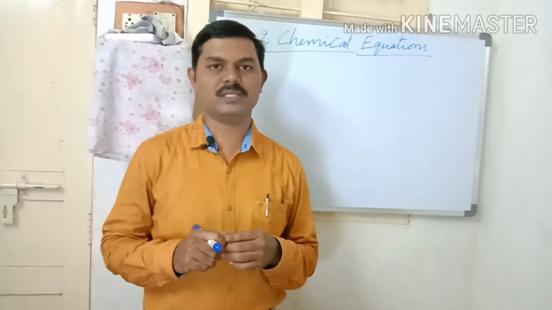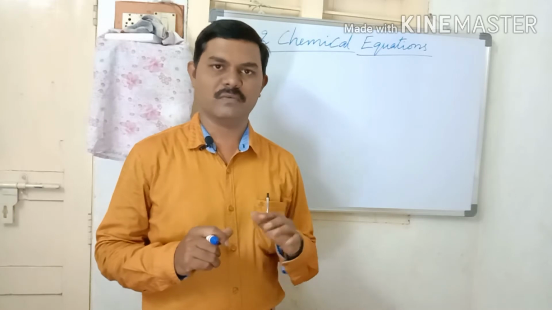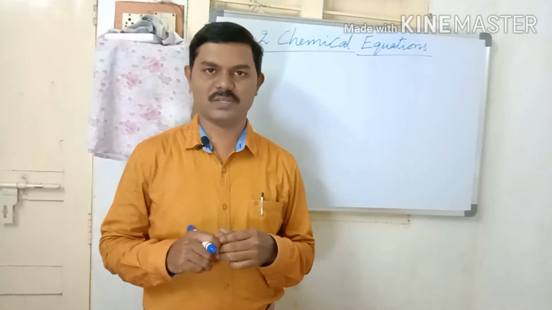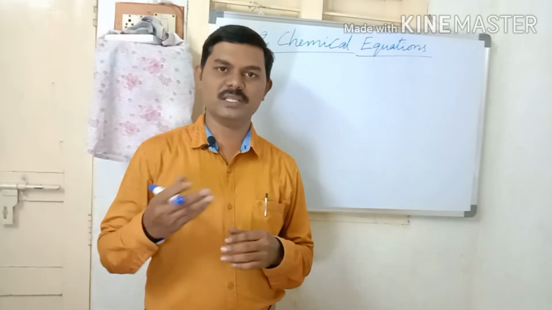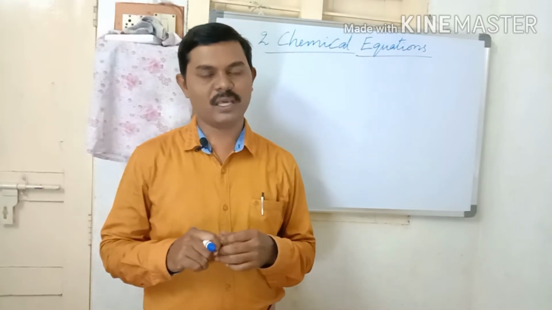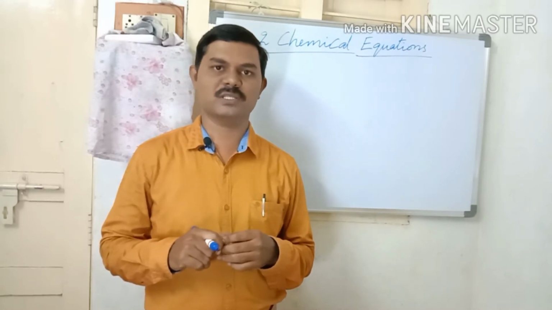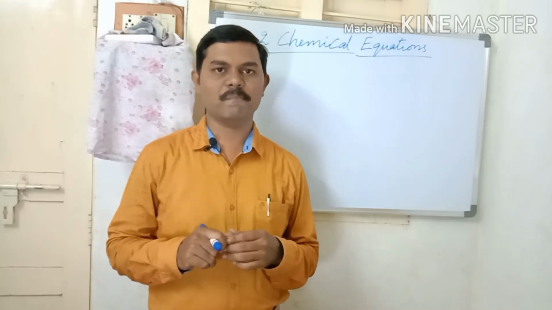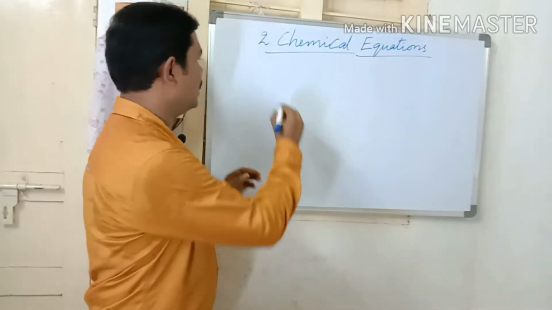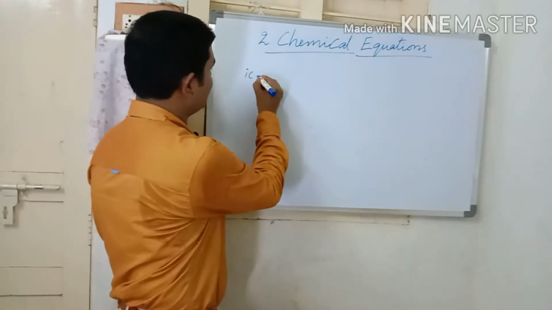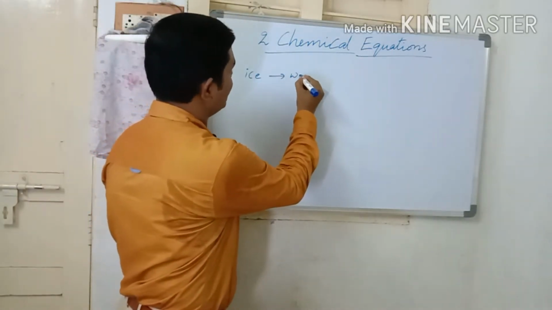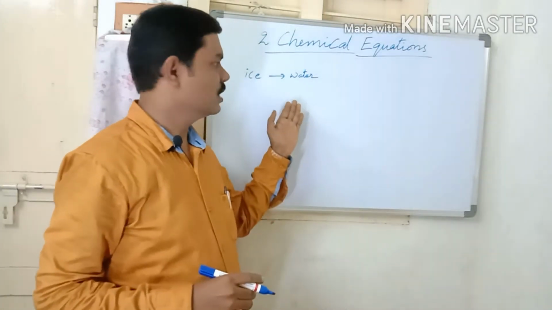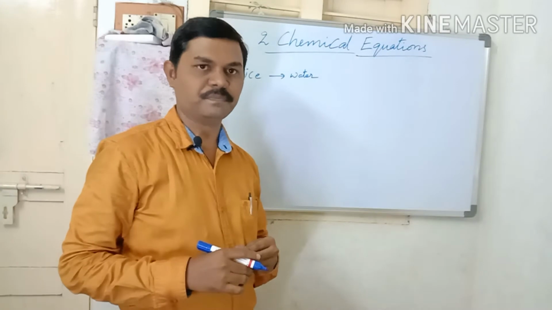Some changes take place around us temporarily, without the formation of a new substance. Those changes are called physical changes. Some changes take place permanently, by the formation of new substances. Those are called chemical changes. For example, ice changes into water and water changes into ice. There is no new substance formed in this change. This is an example of a physical change.